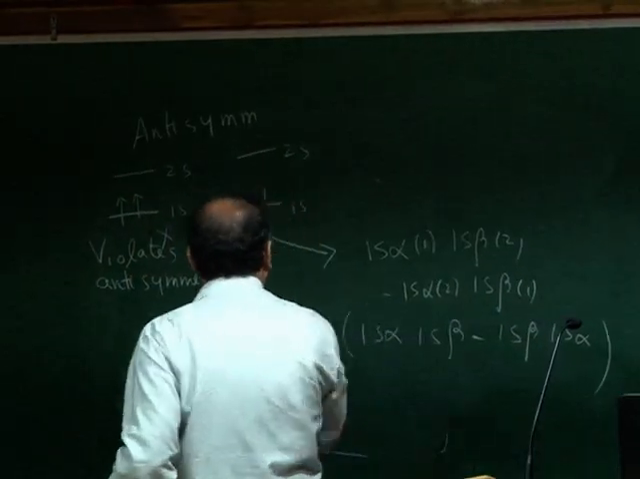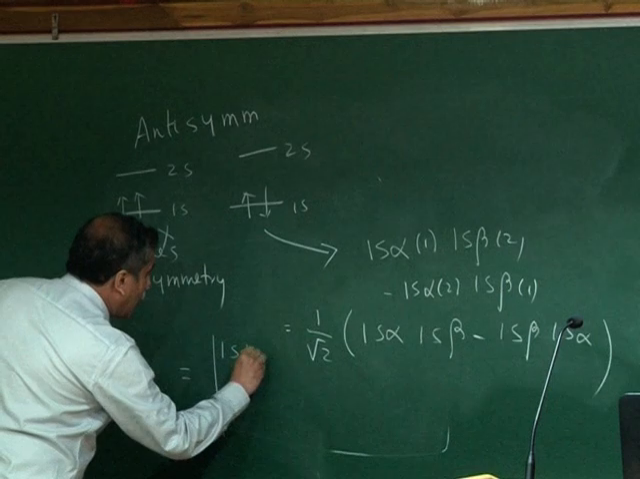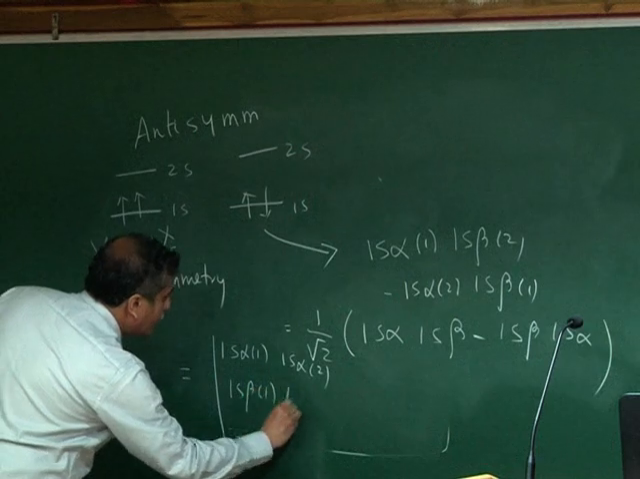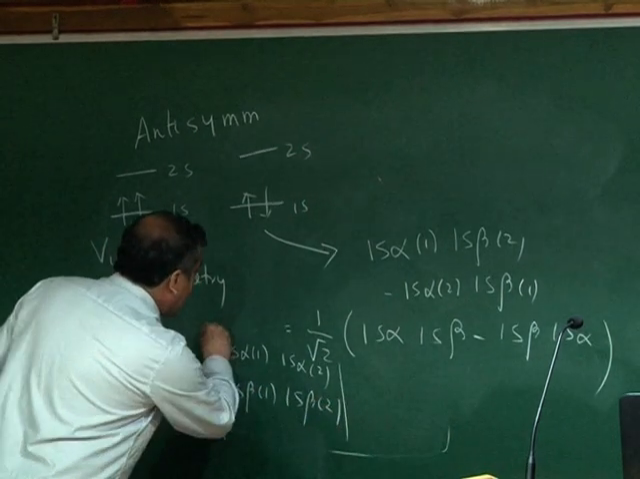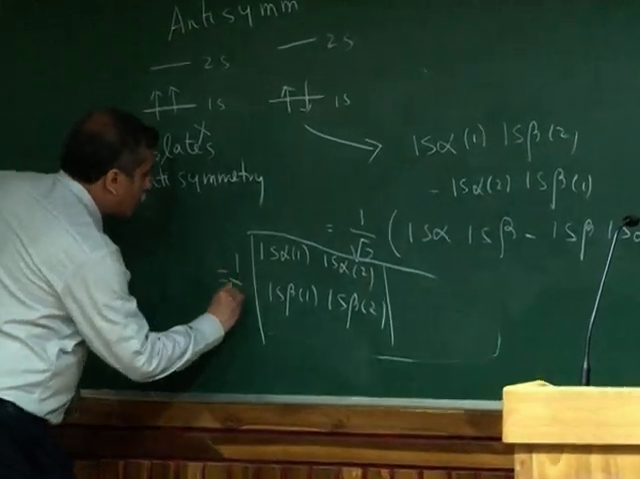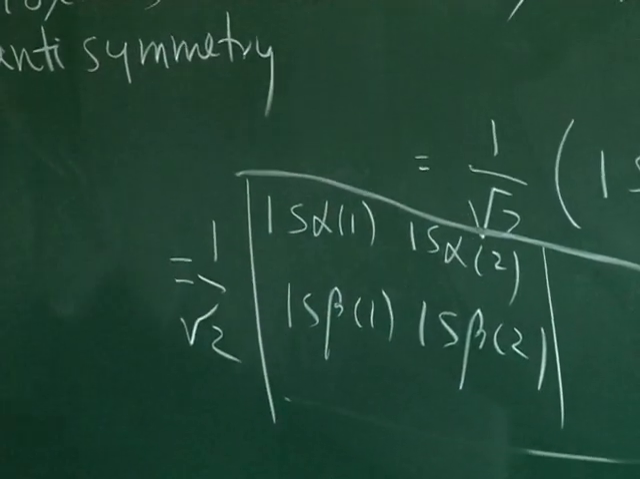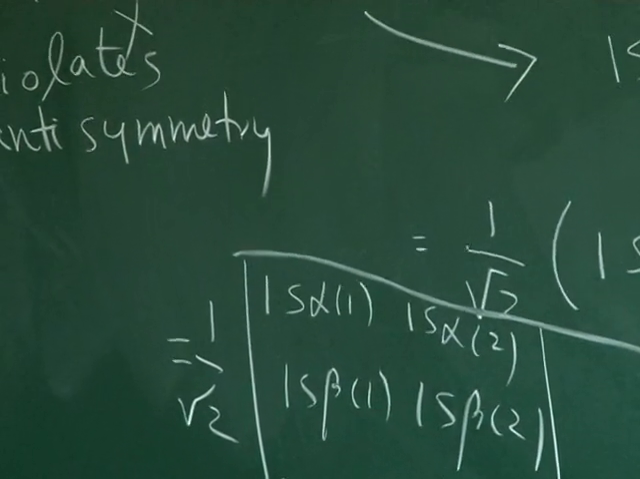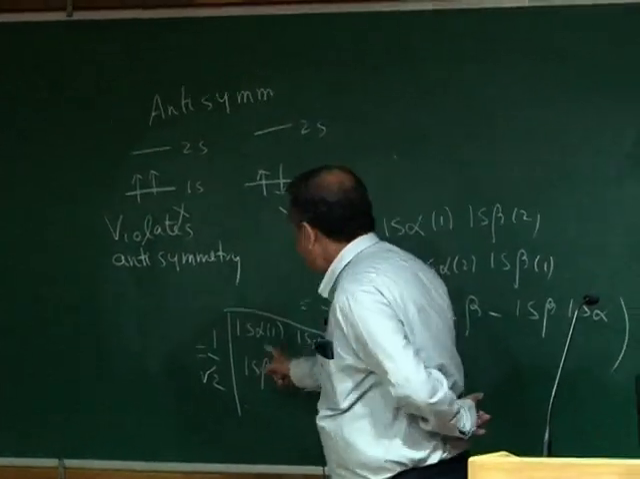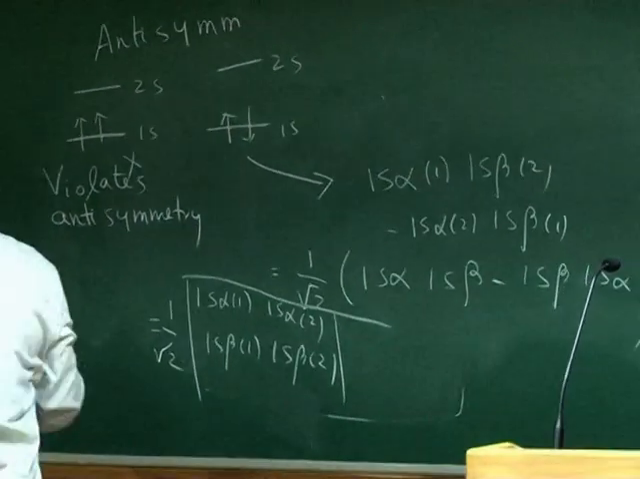What is important here is that this can be written as a Slater determinant by putting 1s alpha 1, 1s alpha 2, 1s beta 1, 1s beta 2. So this can be converted into a Slater determinant. If I expand this Slater determinant, of course, with a 1 by square root 2 factor, you will exactly get this. So Slater determinants are a way of writing this, and they are much more easy because, because of the fact that it is a determinant, you can easily see that if I interchange 1 and 2, it is always going to be antisymmetric. So please look at the determinant very carefully.